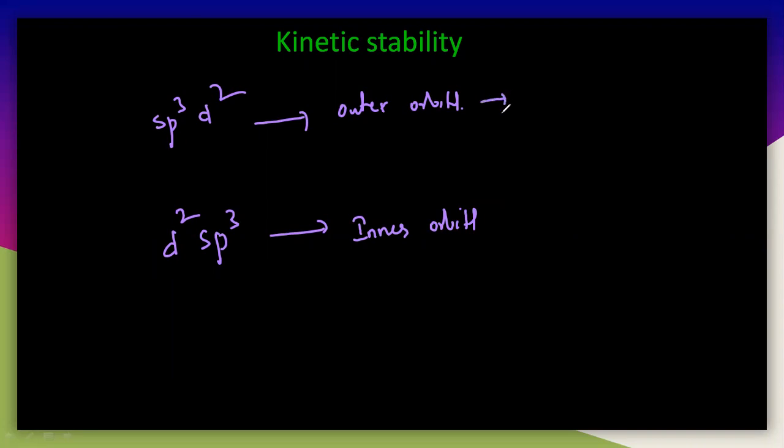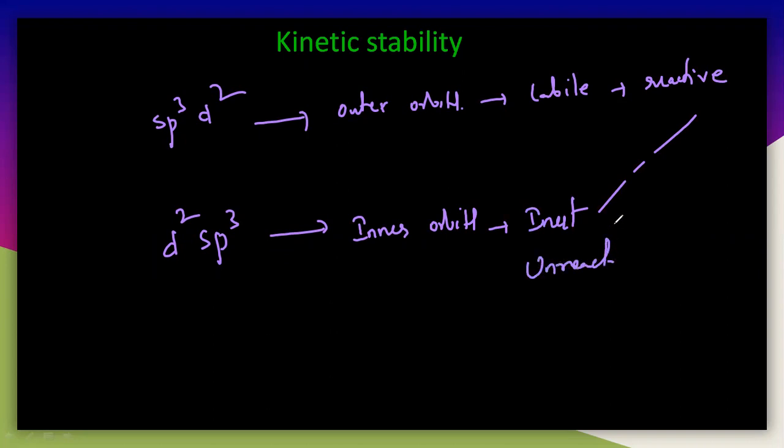And the outer orbital complex is actually labile, that is reactive. But here the inner orbital complex is inert, which is completely unreactive. Inert is nothing but stable, and labile is nothing but unstable.